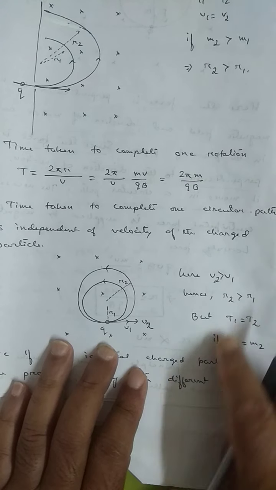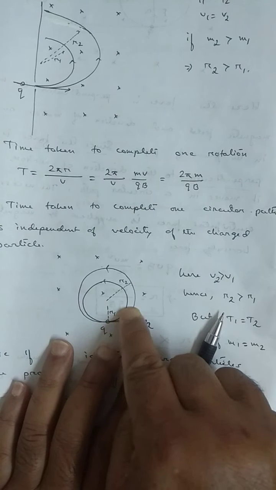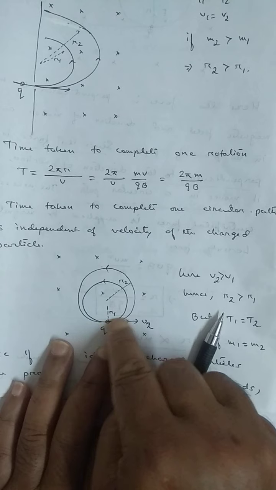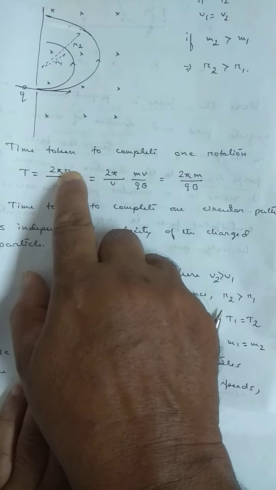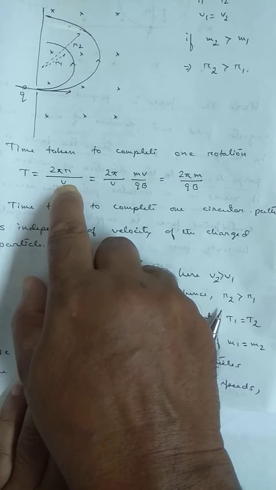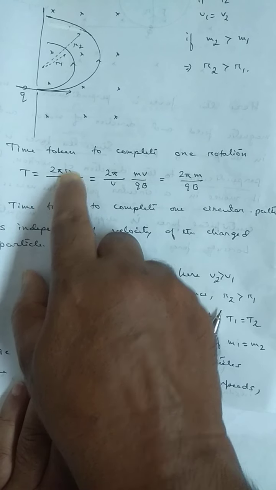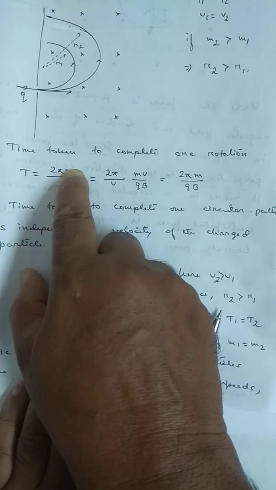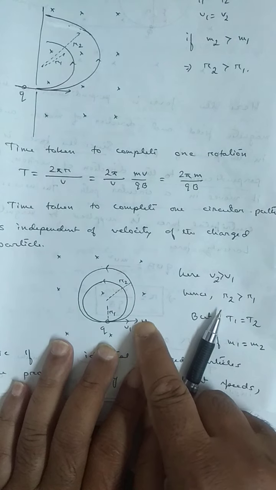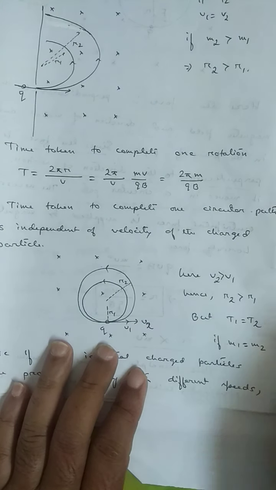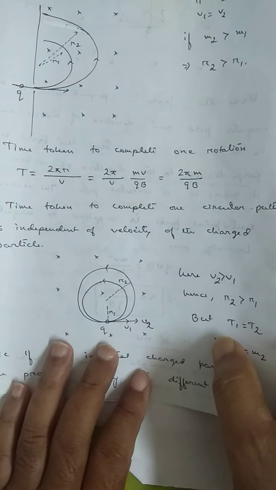How is it possible? If the velocity is more, the radius is more. Radius more means 2πr is more. If velocity is more, radius is more. If velocity is less, radius is less. Therefore, the time taken is exactly the same. Okay? Time taken is exactly the same. Is it clear?